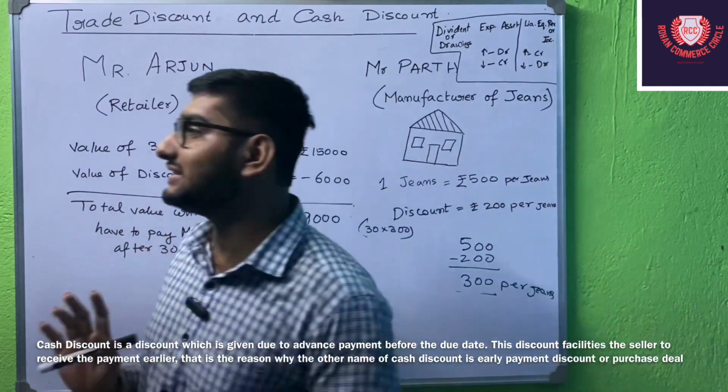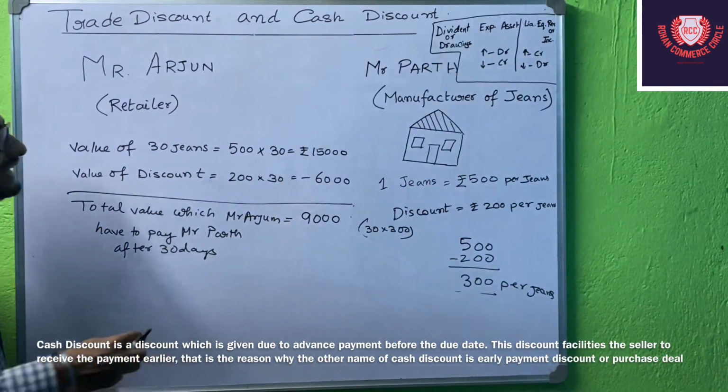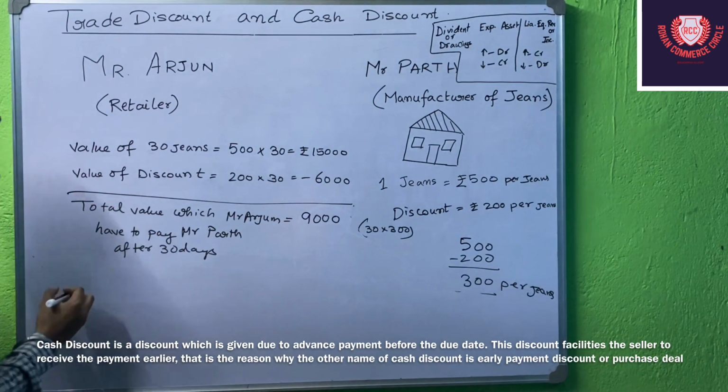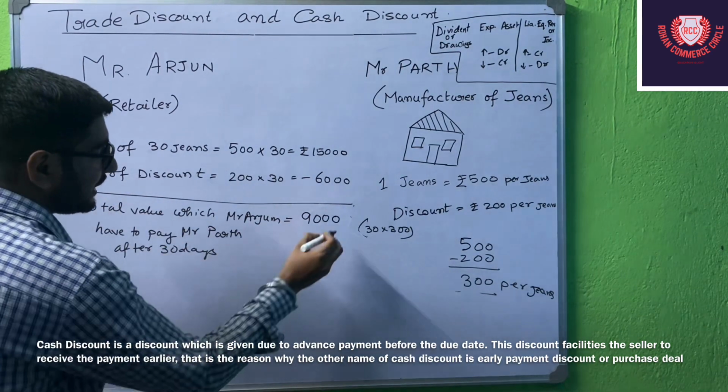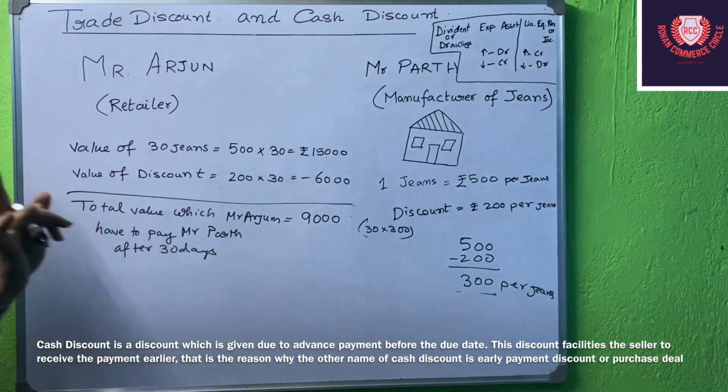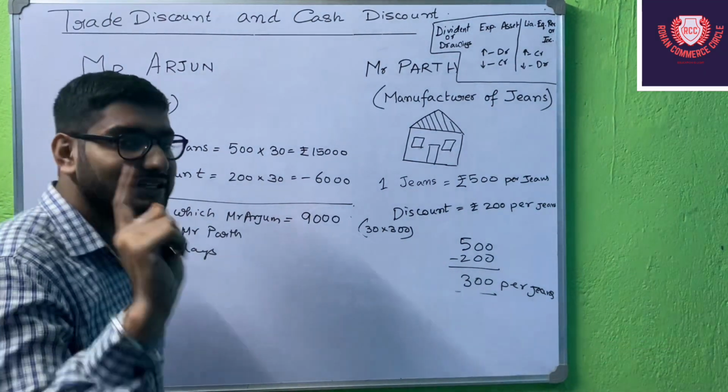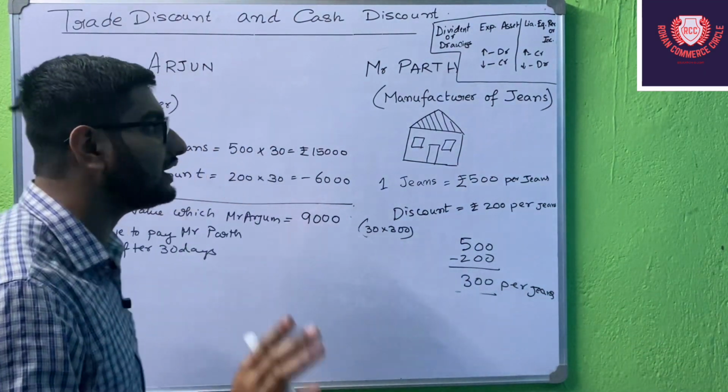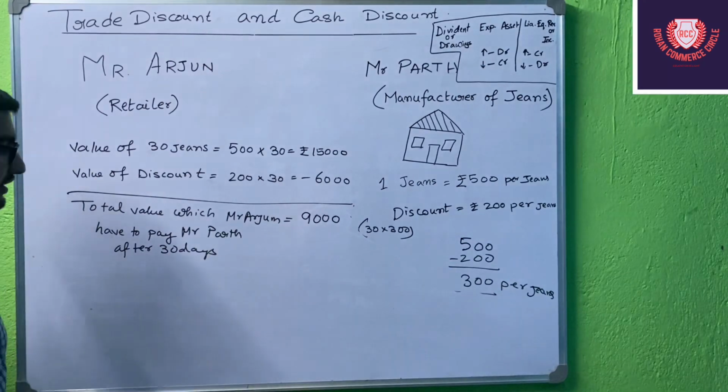Now what is Parth saying to Arjun? Parth is saying that if you give me the amount today, I will give you an additional 10% cash discount.